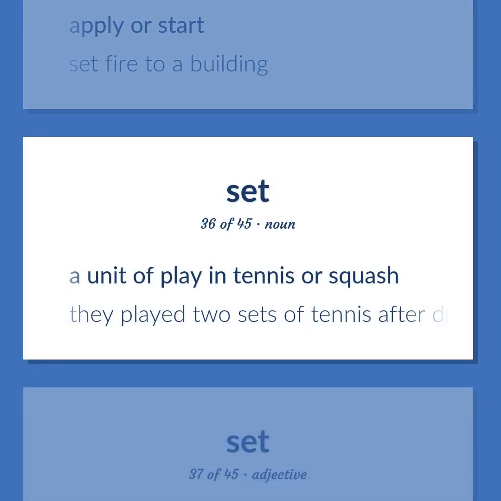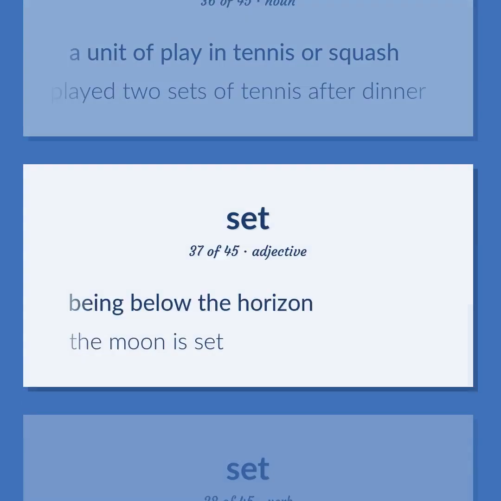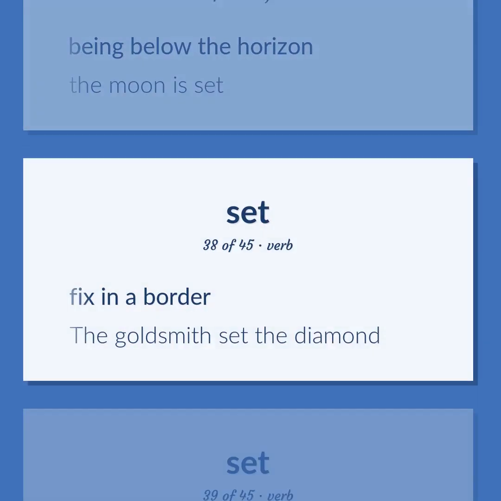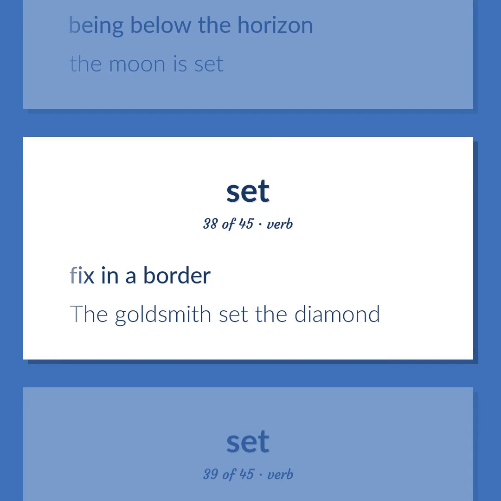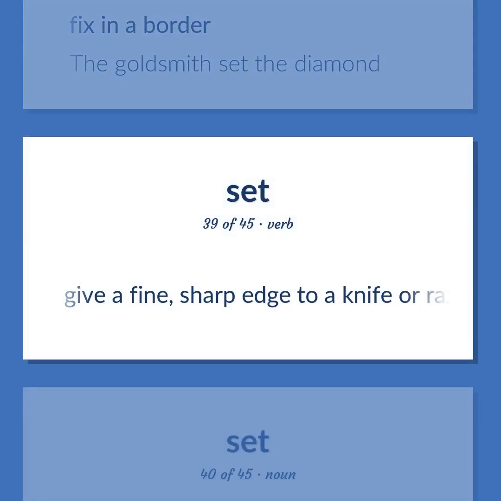A unit of play in tennis or squash. They played 2 sets of tennis after dinner. Being below the horizon. The moon is set. Fix in a border. The goldsmith set the diamond. Give a fine, sharp edge to a knife or razor.